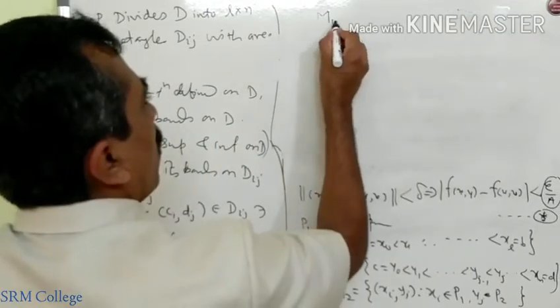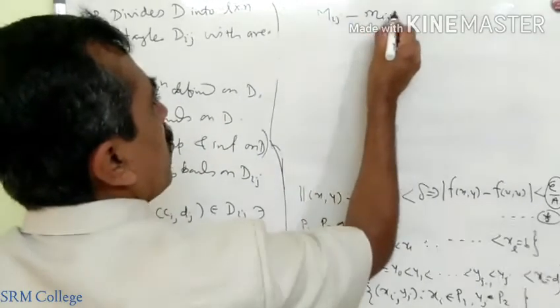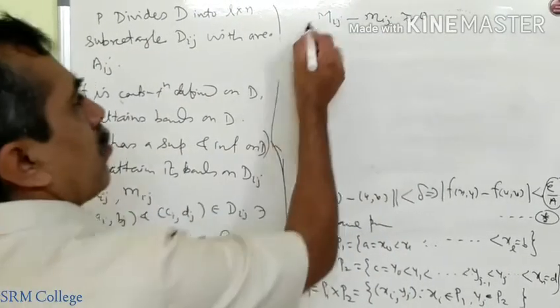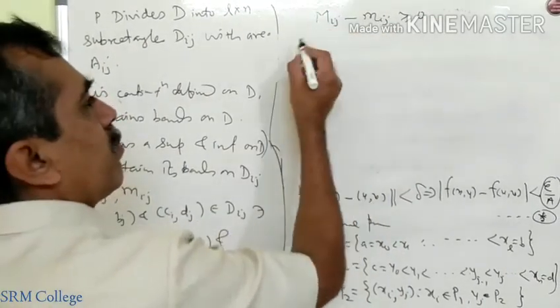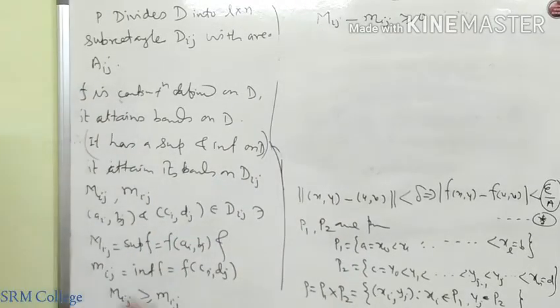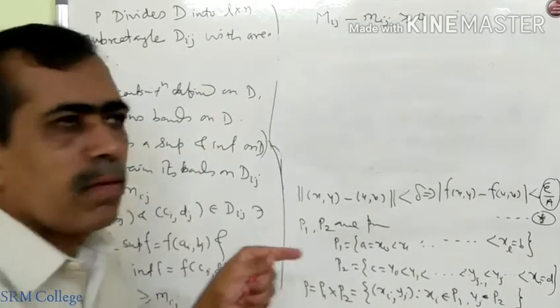Therefore, Mij minus mij will be greater than or equal to 0. It is a non-negative number, because these are the supremum and infimum values of the function. The function is real valued, so these are real numbers.